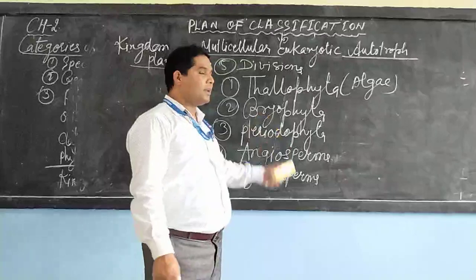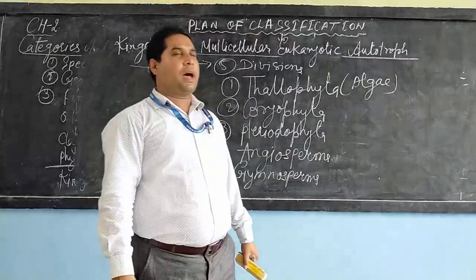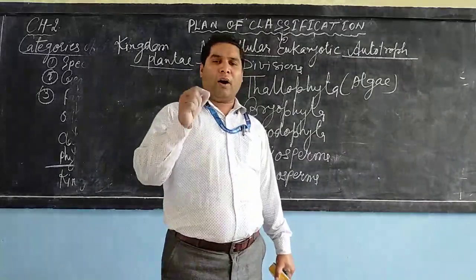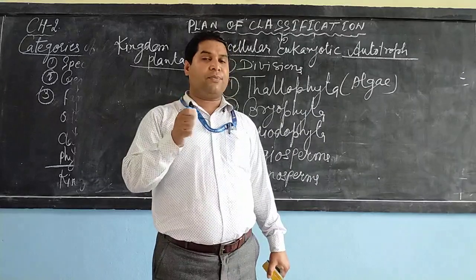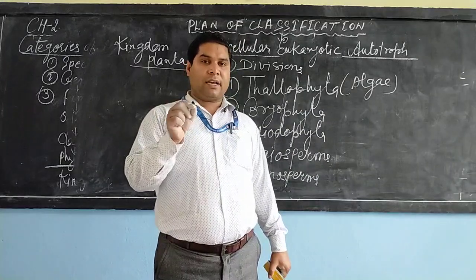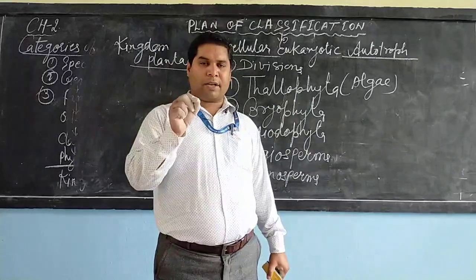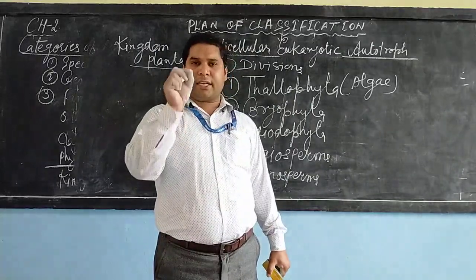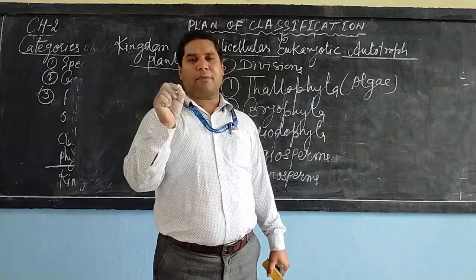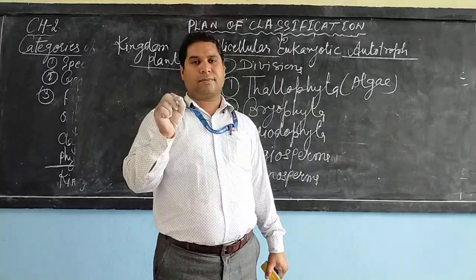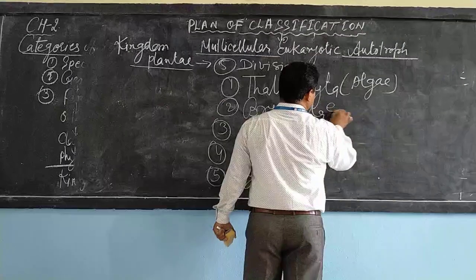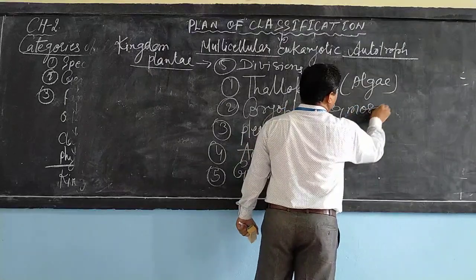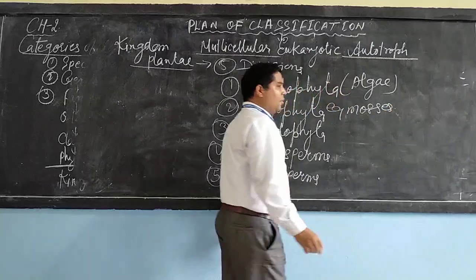Next comes the Bryophyta. Bryophyta are autotrophic organisms in which, when you magnify the organism, you can see a fine leaflet type of structure, and the example is the mosses.